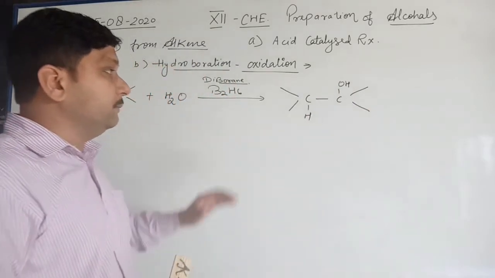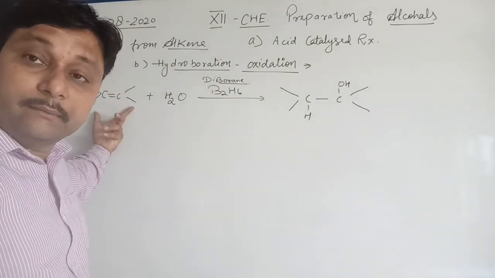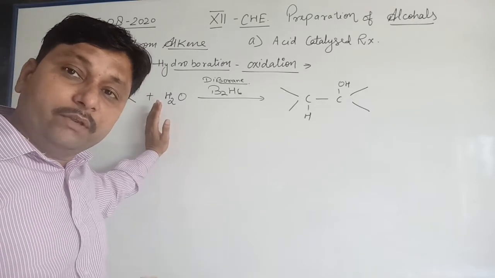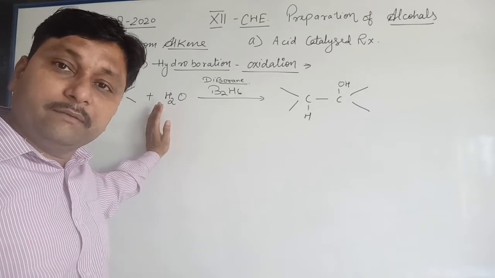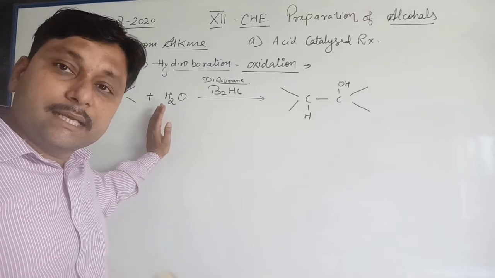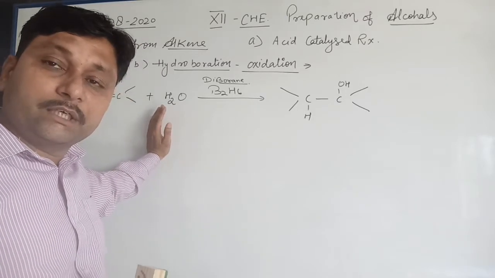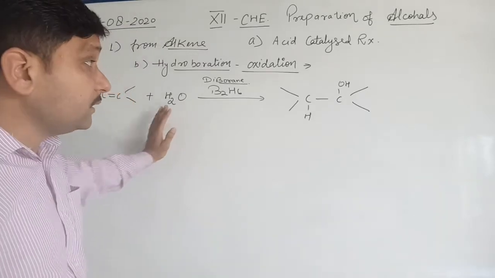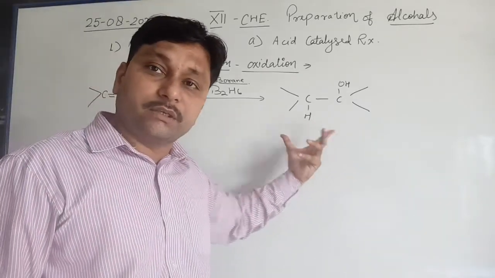This means addition of water takes place on the double bonded carbon atom, but according to anti-Markovnikov's rule. H goes on that double bonded carbon atom where the number of hydrogens is less, and OH goes on that double bonded carbon atom where the number of H is more. Clear? Now we see the mechanism of this reaction.